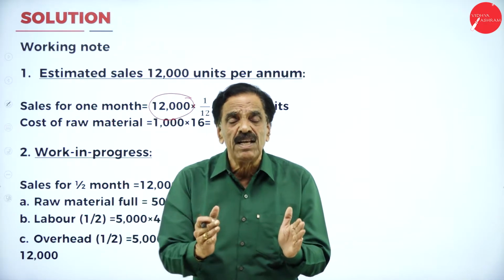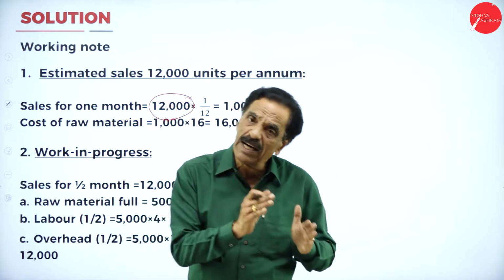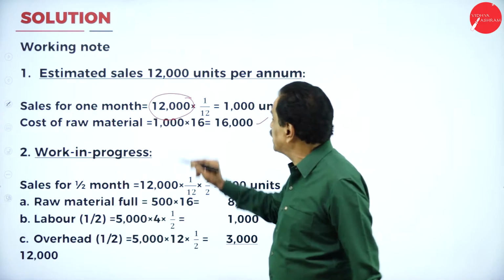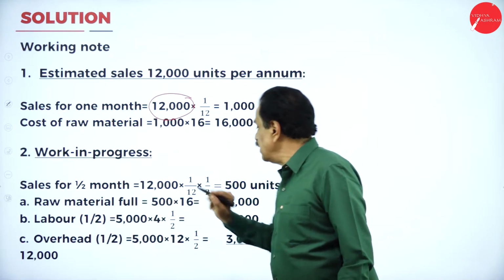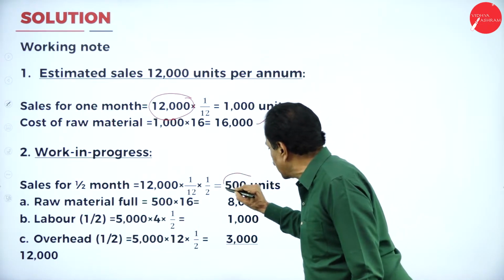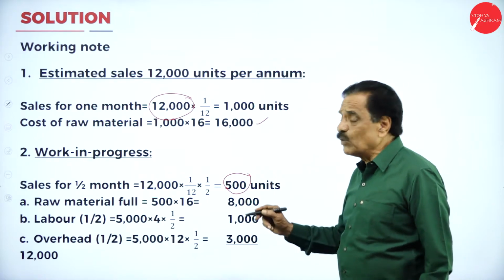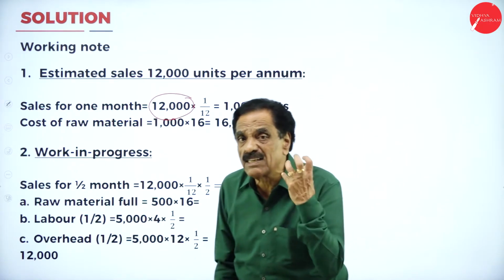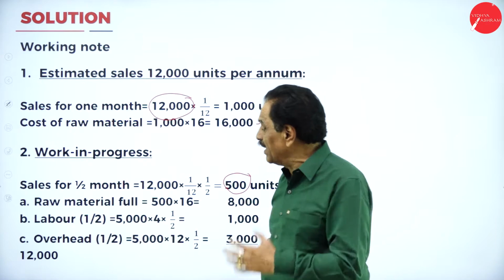Raw material full, labor half, overhead half. So how many units are there in sales? 12,000 a year, half a month: 12,000 into 1 by 12, 1 by 12, 5,000 units has come. This is for work in progress. How many units is required? 500 units is required. Go with me.